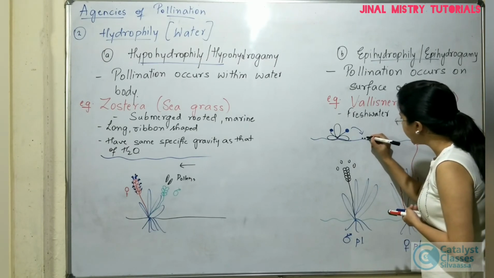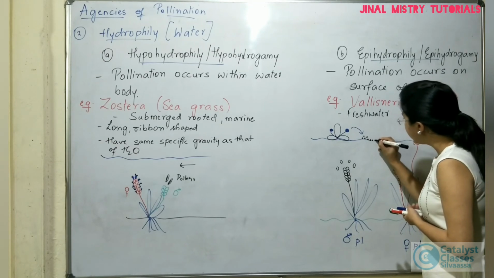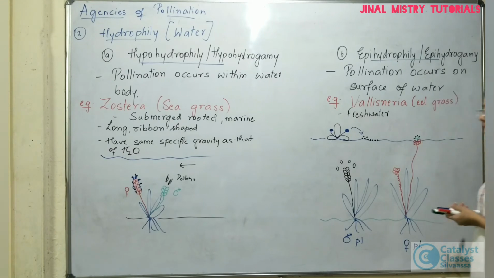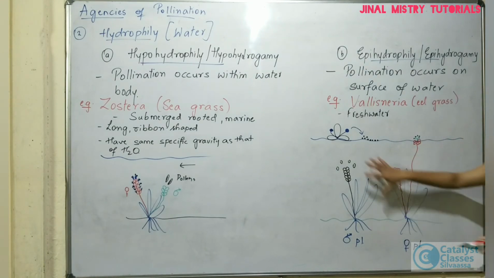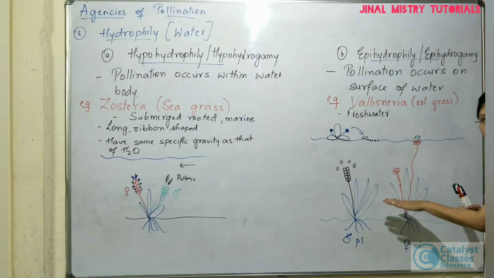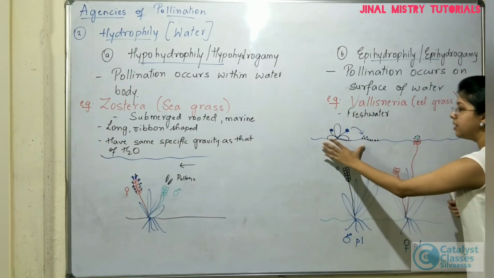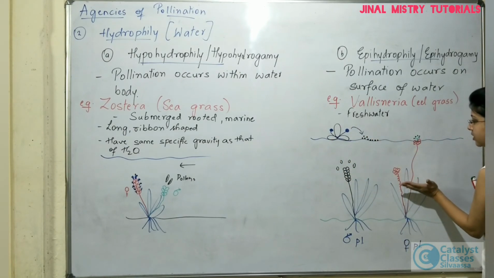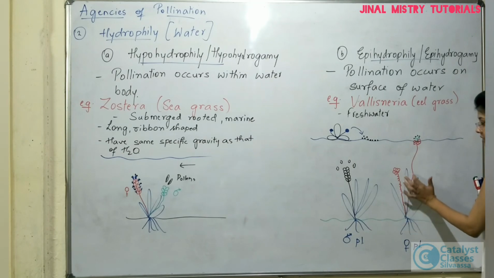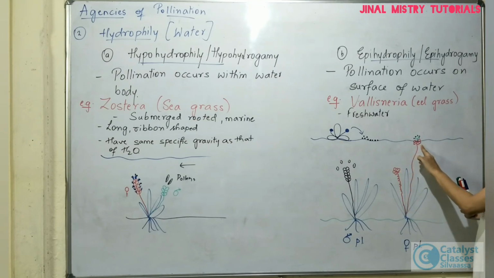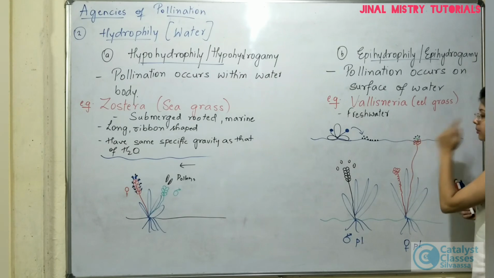And these pollen grains, specifically, they will be carried by the water bodies up to the stigma of the female flower. Okay, so originally if you see, both the male and female flowers are present below the surface of the water, but for the process of pollination, the male flowers will be released on the surface of the water, and here also the female flowers will be on a stalk, because the style will elongate itself. The coiled part is going to become straight. As a result, the female flower reaches on the top of the water surface,